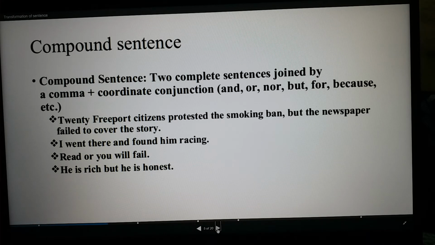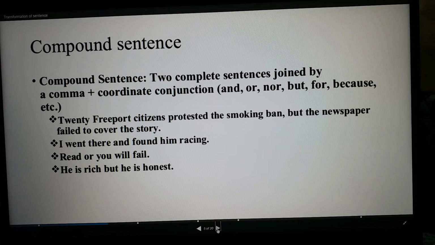That is a complete sentence because it gives a fuller sense. And the next one is, you see, the newspaper failed to cover the story. That is also a complete sentence, but these two complete sentences are joined with the help of a conjunction. What is the conjunction? It is but.